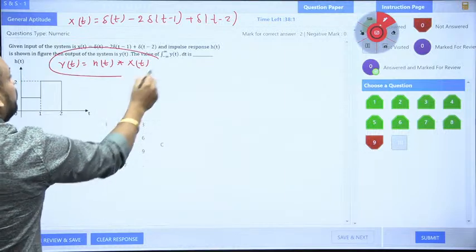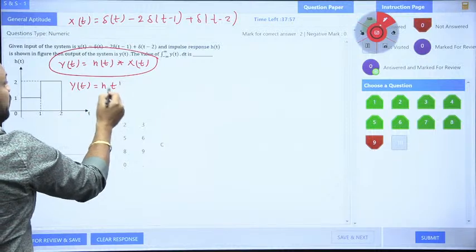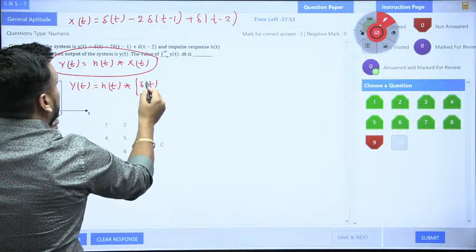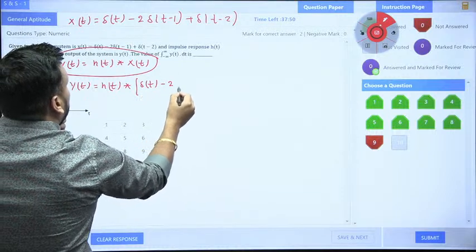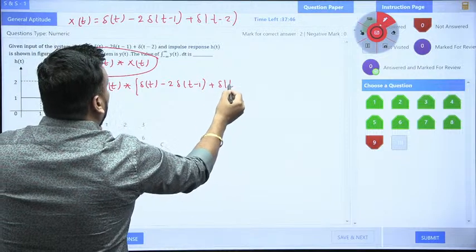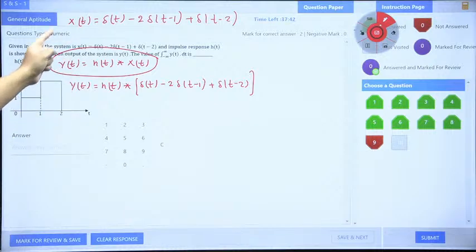So x of t is given to me, so I am starting the solution part. You should also start it. So h of t convolution, what is x of t? The entire value of x of t is delta t, minus twice delta of t minus 1, plus delta of t minus 2, bracket close. You should see here delta t minus 2 delta t minus 1 plus delta t minus 2. I hope it is clear.